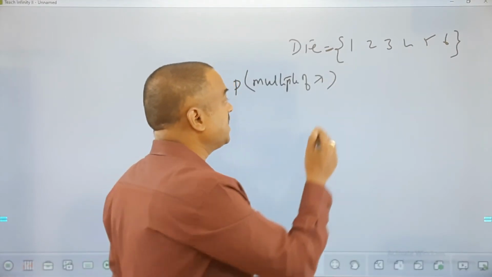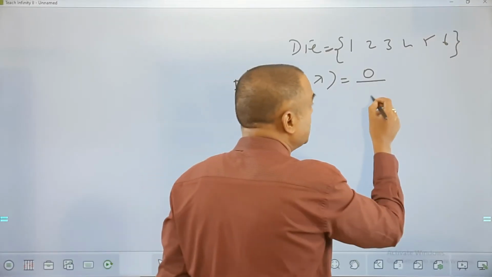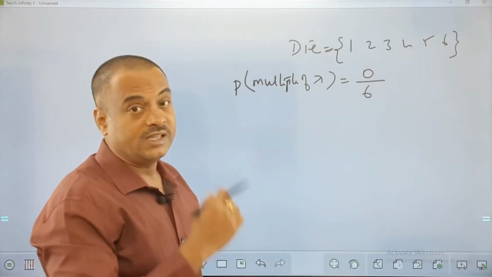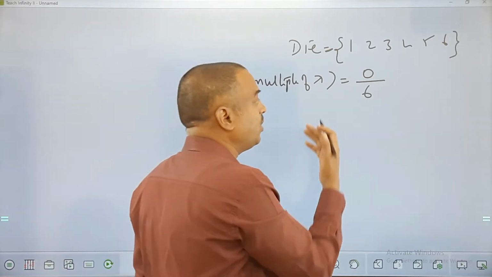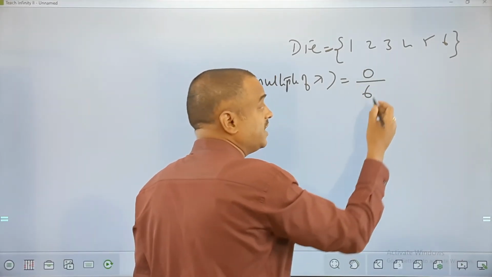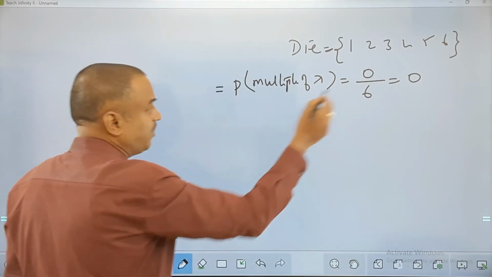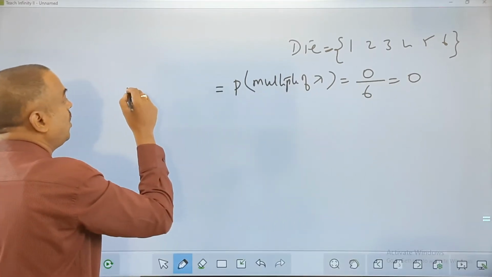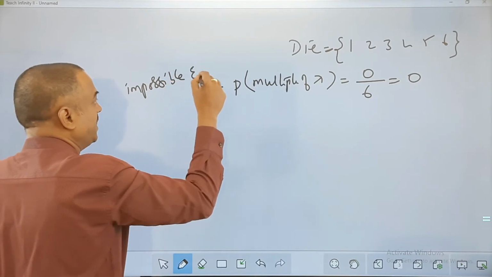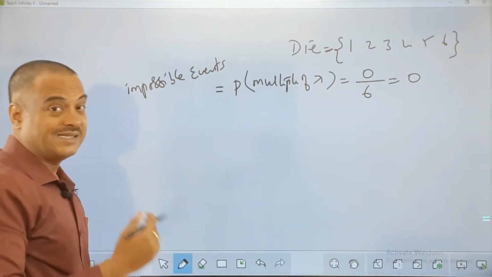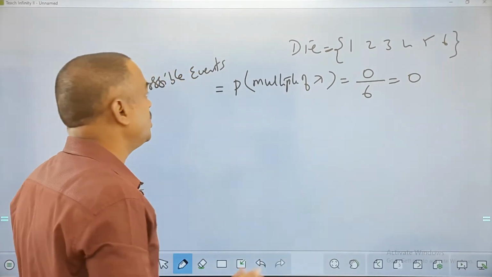No. In such a case, there are 0 outcomes in favor out of total 6. You can please observe, 0 are in my favor. There are no multiples of 7 on a die. So 0 are in favor out of 6, and that leads to 0. So in this case, when I am getting the value as 0, this is called an impossible event. If I am getting 0, there is no possibility, so it is said to be simply an impossible event.